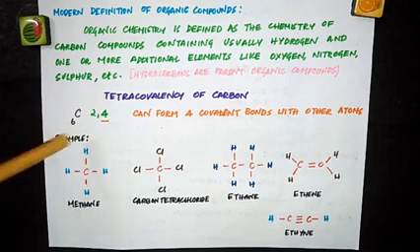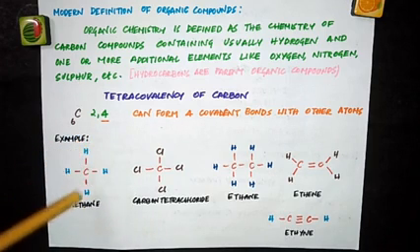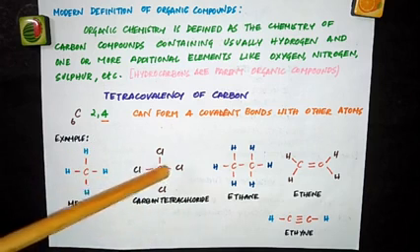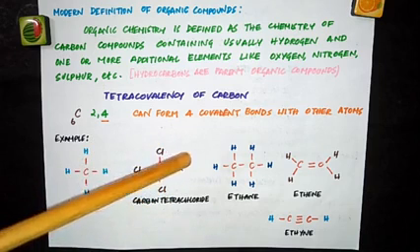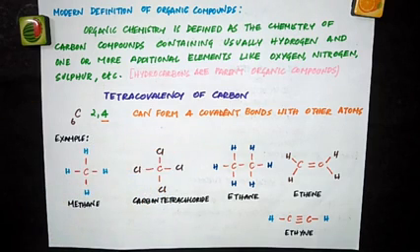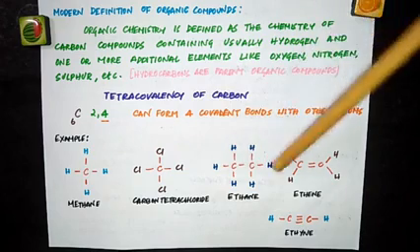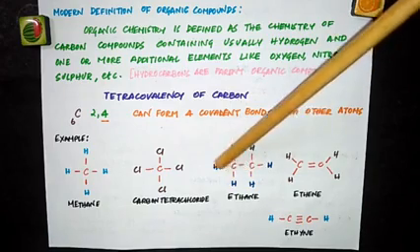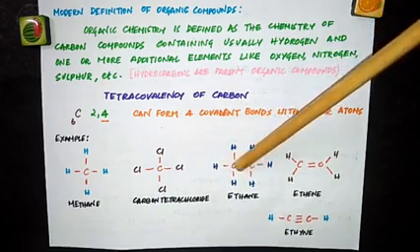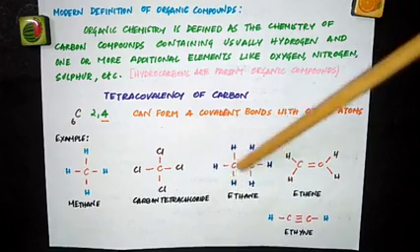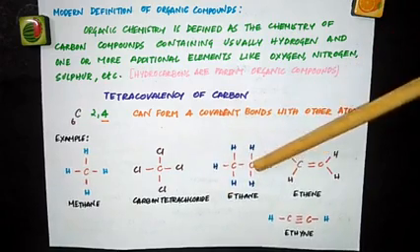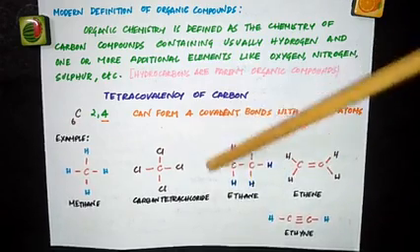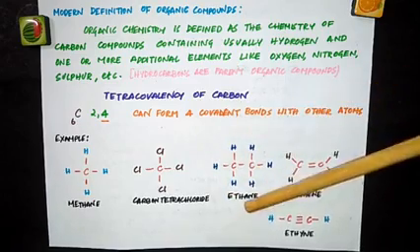Here, this is CH4. Carbon has formed 4 covalent bonds with 4 hydrogen atoms. Next one, carbon tetrachloride. Carbon bonded with 4 chlorine atoms. And the next one, ethane. We have 2 carbons. For each carbon atom, valency is 4. So this carbon is bonded with 3 hydrogen atoms and 1 carbon atom. So the valency 4 is satisfied for this carbon. Now coming to this carbon, it has bonded with 4 atoms, 1 carbon and 3 hydrogens. So this is CH3-CH3, which is ethane.